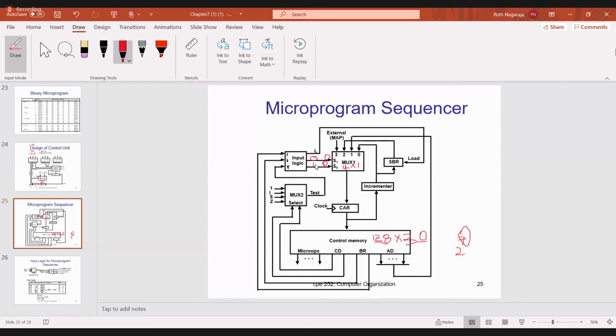When it is 1, 0, the second line will be selected. When it is 1, 1, which line will be selected?